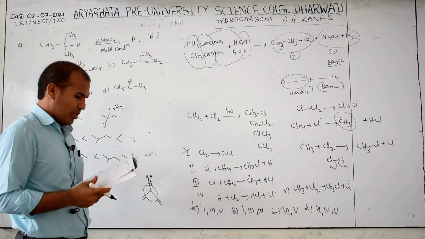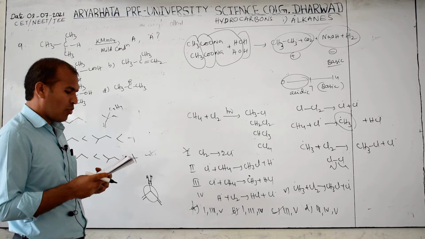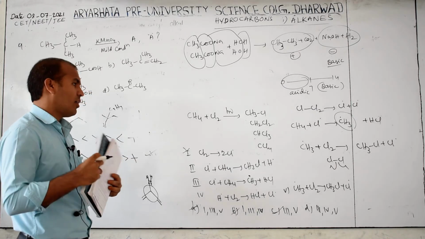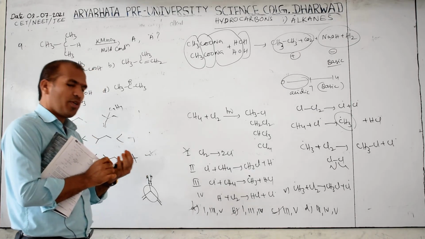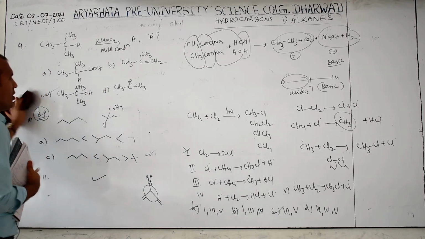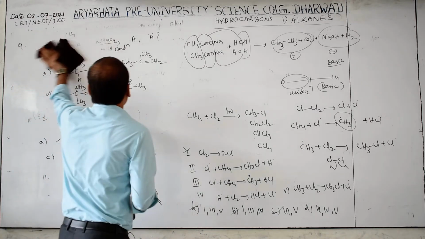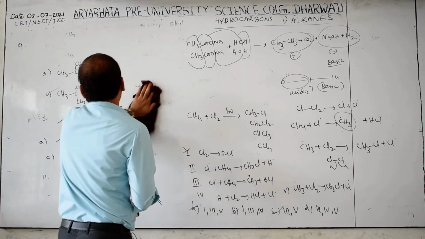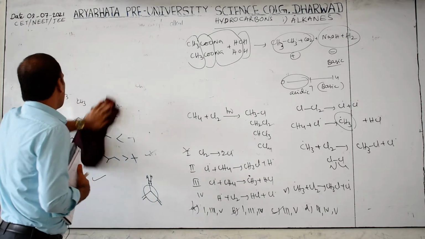Racemic mixture is obtained as one of the products during monochlorination of... So this question is also important in first year, also important in second year. What is that? Racemic mixture is also obtained. Racemic mixture, meaning what is that?